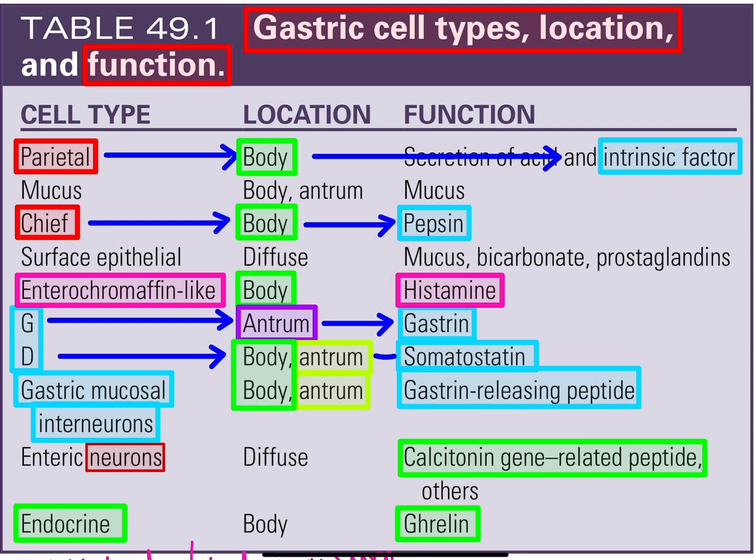The G cell is located only in the antrum and secretes gastrin. Somatostatin is secreted by D cell. Then GRP is secreted by gastric mucosal interneuron and CGRP is secreted by enteric neurons. This is important. Thank you.